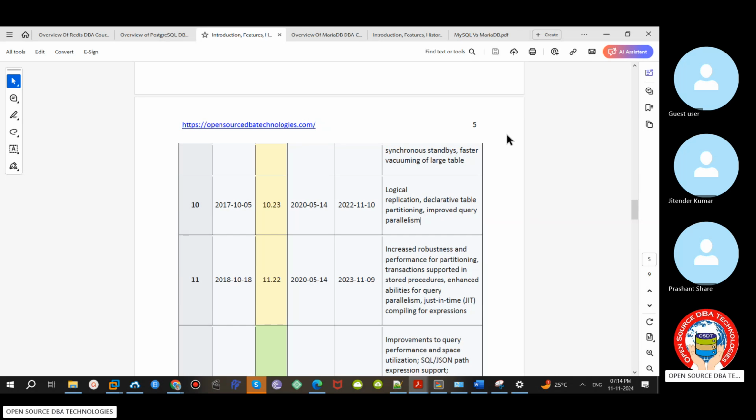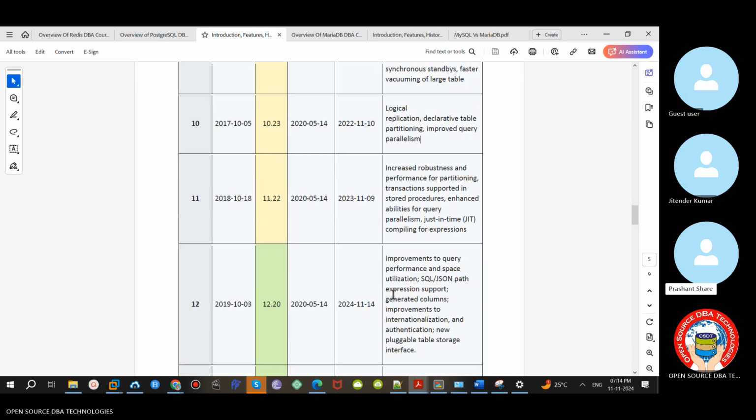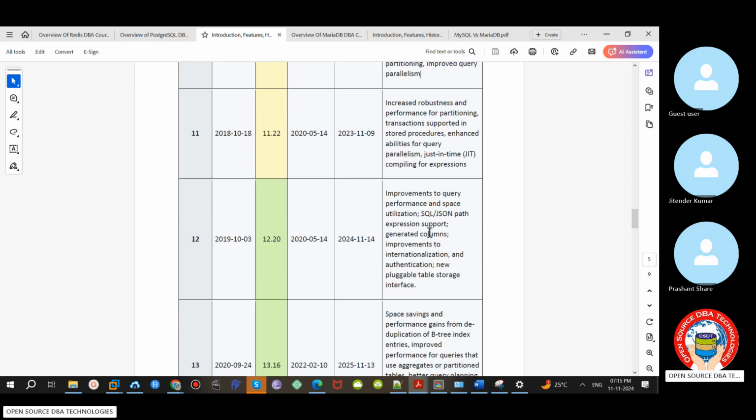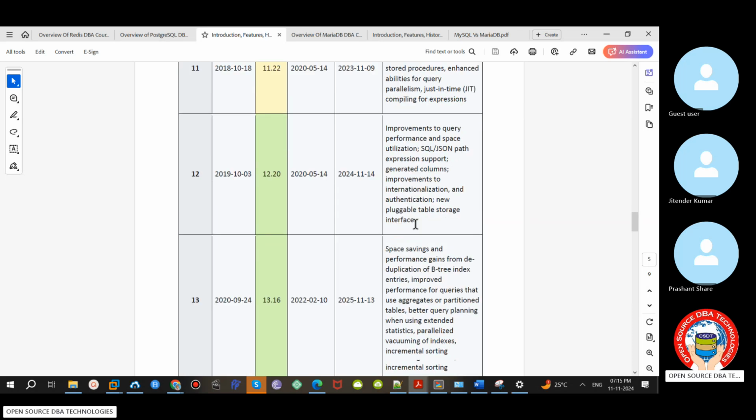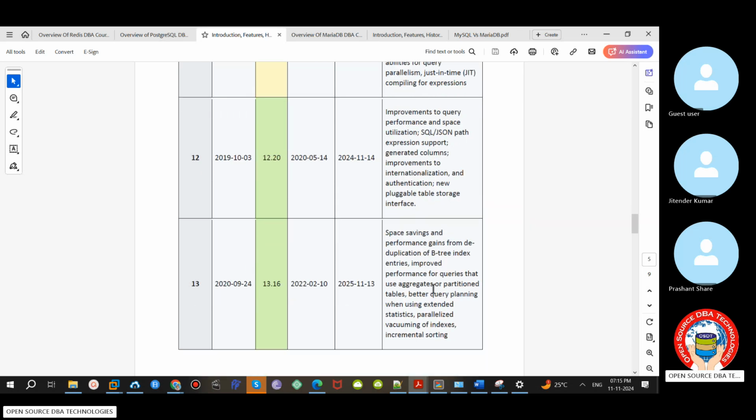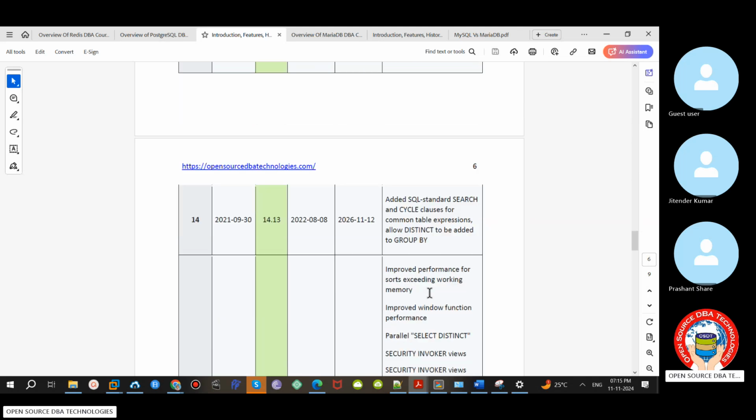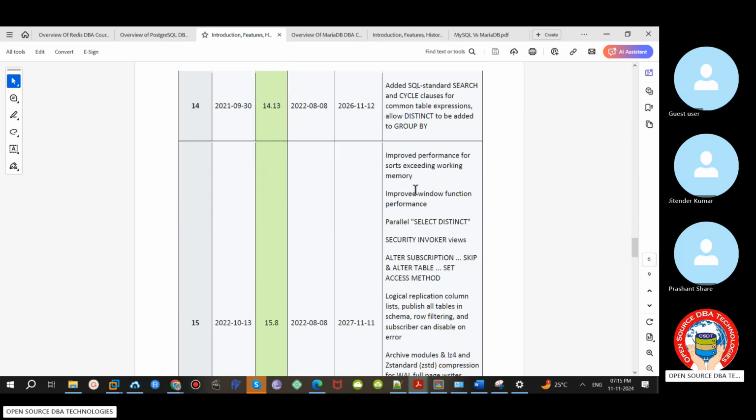We have range and list, two kinds of partition. Parent table, child table for each partition. We don't need any trigger or function from version 10. That feature is very useful for large tables with huge data. From version 11, one more feature they introduced is hash partitioning as well. And in version 12, JSON format data. I don't see major features there. Versions 13 and 14 are mainly concentrated on the performance side.